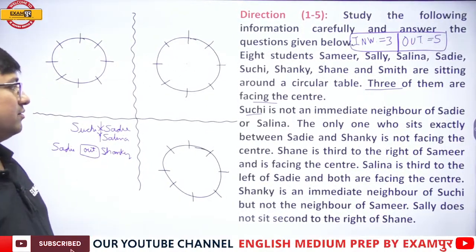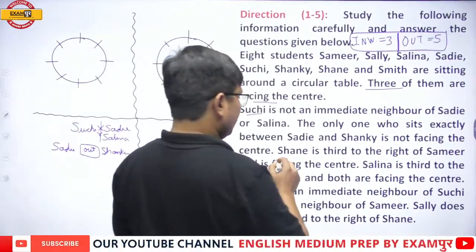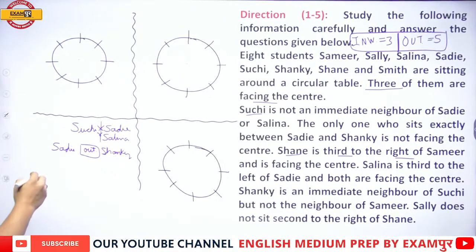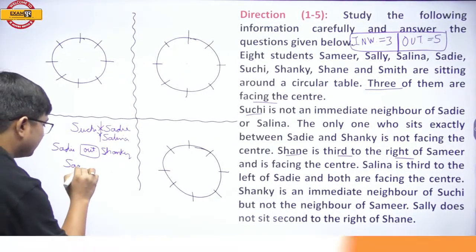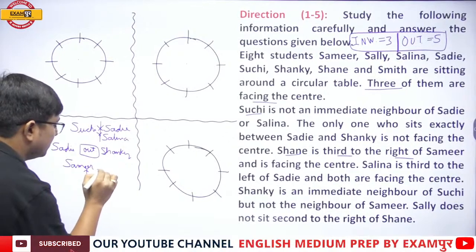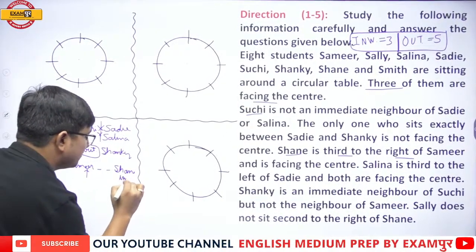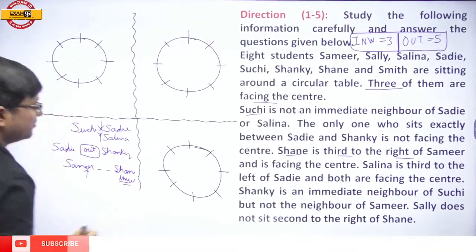Next, Shane is third to the right of Samir and is facing the center. This is Samir. Shane is 1, 2 and third to the right of Samir and is facing the center. Facing the center means inward.